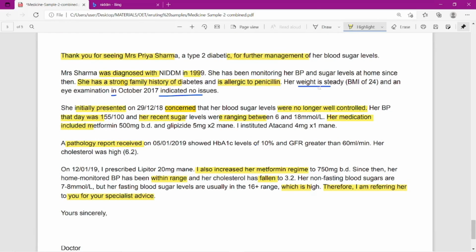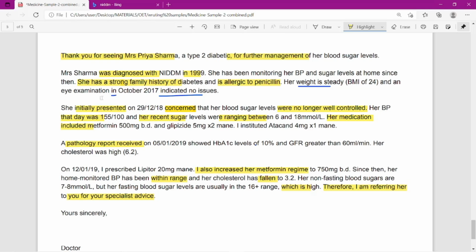Her weight is, instead of writing her weight is normal, they wrote her weight is steady. So for normal, they used another word, steady. BMI has been written like this, BMI of 24, or just write semicolon, and they used a bracket here.